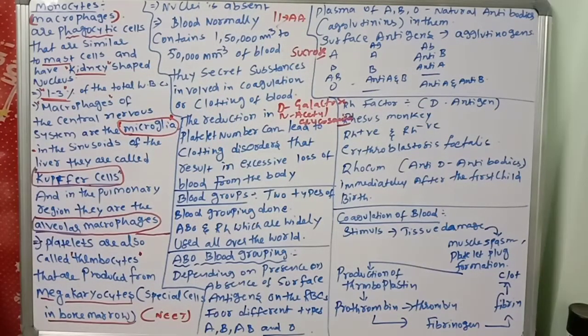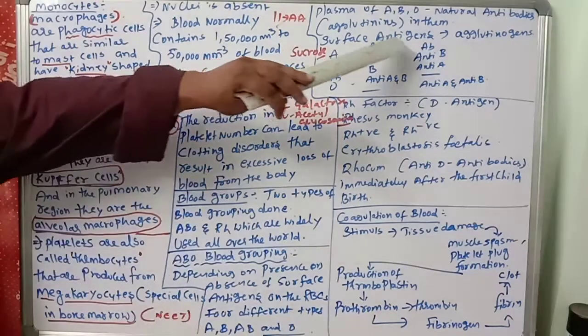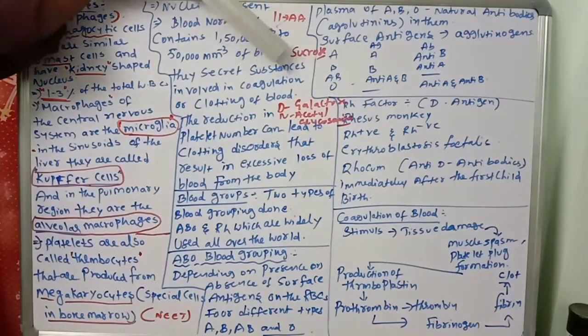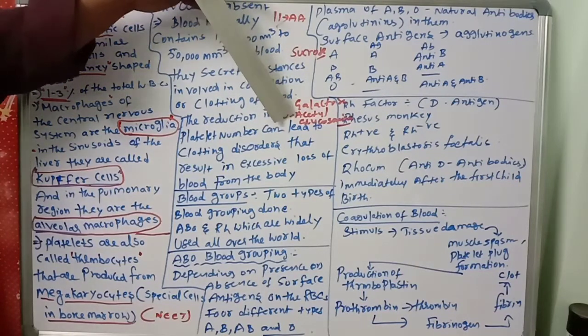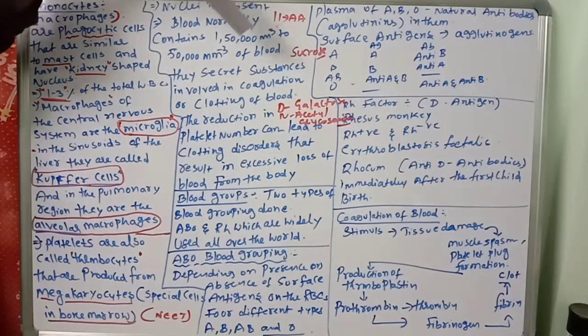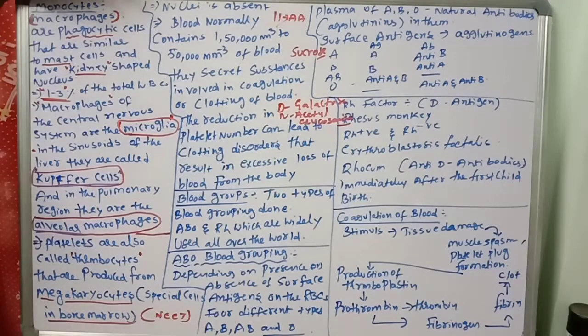Observe very carefully what I am telling. These agglutinogens are made of substances that contain sucrose, D-galactose, N-acetyl glucosamine, and 11 terminal amino acids. This is very important.